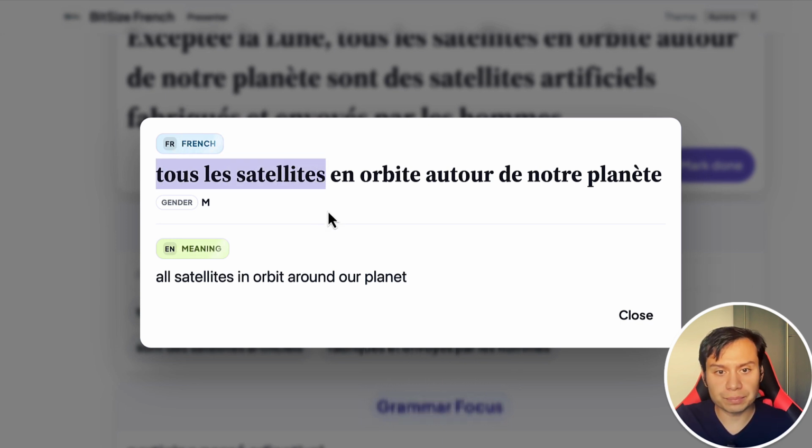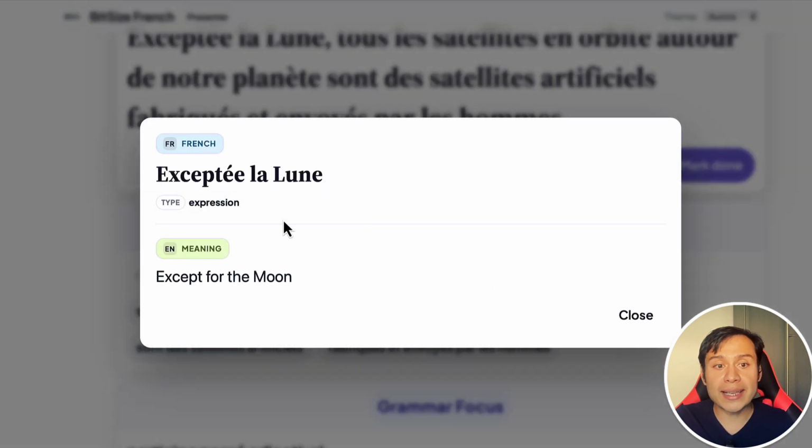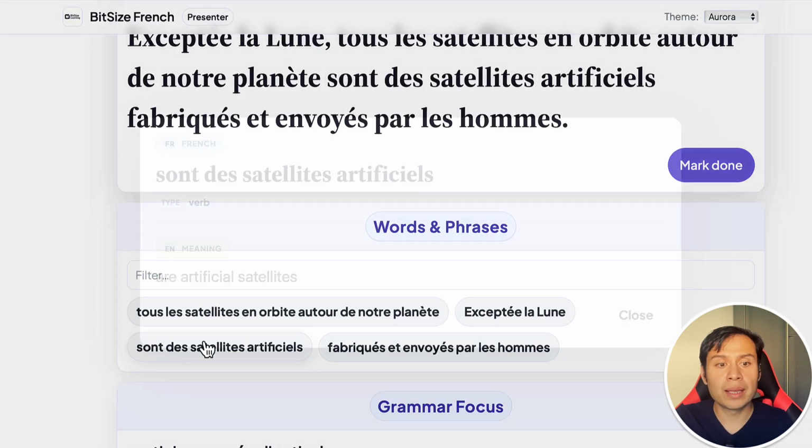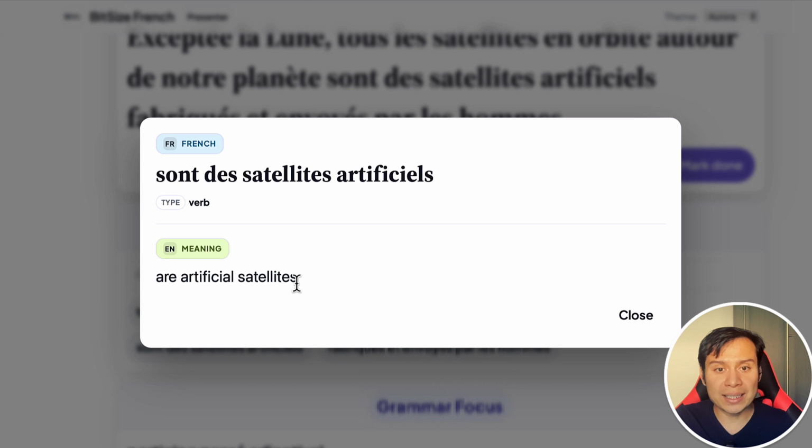Tous les satellites en orbite, in orbit, autour de notre planète. So autour de is around. Autour de notre planète is around our planet. So tous les satellites en orbite autour de notre planète is all satellites around our planet. The next phrase is excepté la Lune, except the moon. Next one is sont des satellites artificiels, are artificial satellites.